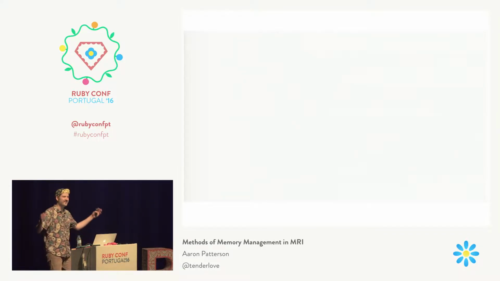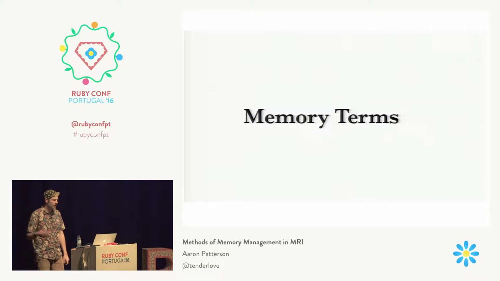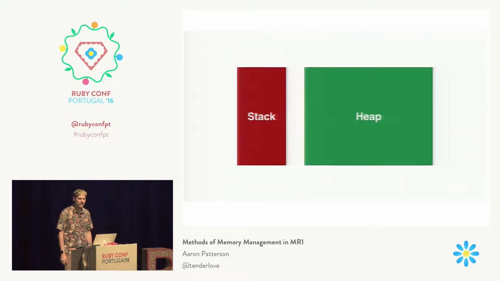Okay. Let's get to the long, boring technical part of my presentation. I want to go over some memory terms, just some terms about memory usage in machines. Typically, we divide memory that we're allocating into a stack and a heap, and we're not really going to talk about stack allocated memory. Stack allocated memory is temporary memory allocated for each function in your stack.